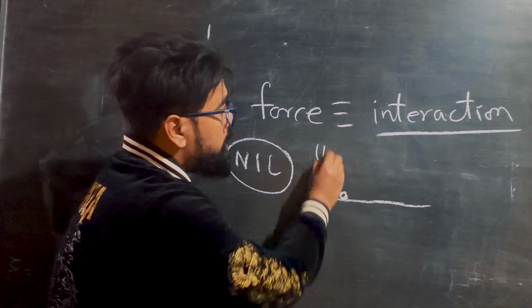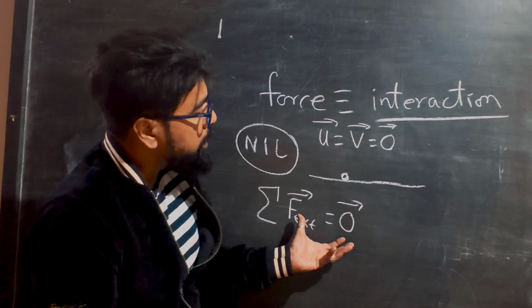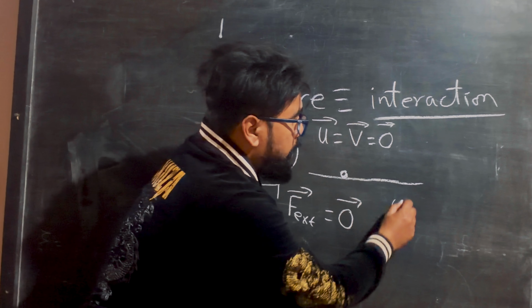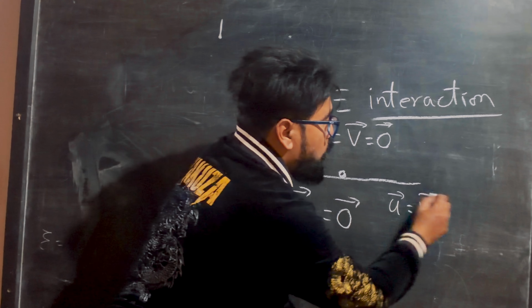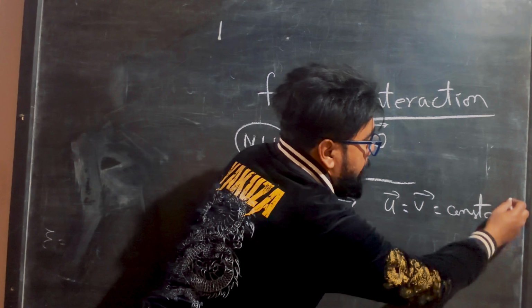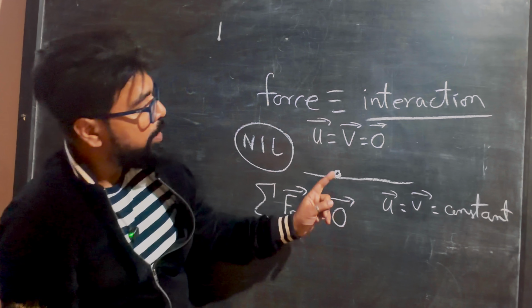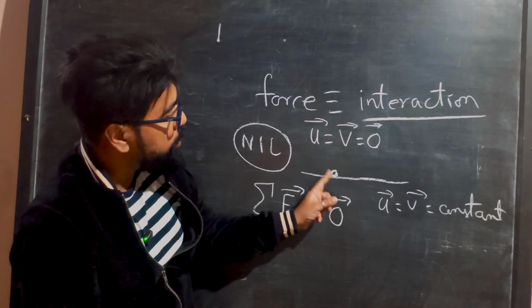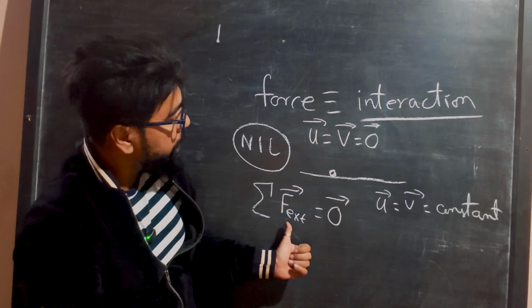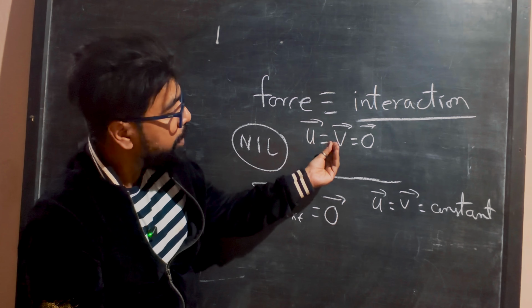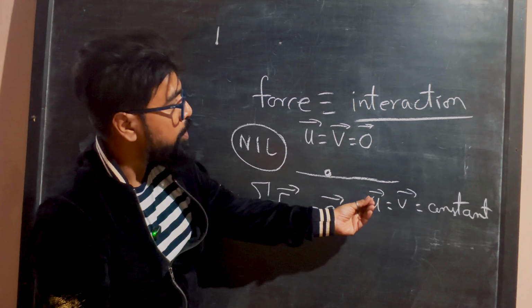If the resultant force is 0 bar, there is another possibility: the body may move with a constant velocity. So there are two possibilities. If the net force acting on the body is the null vector, the body will be either at rest or moving with uniform velocity.